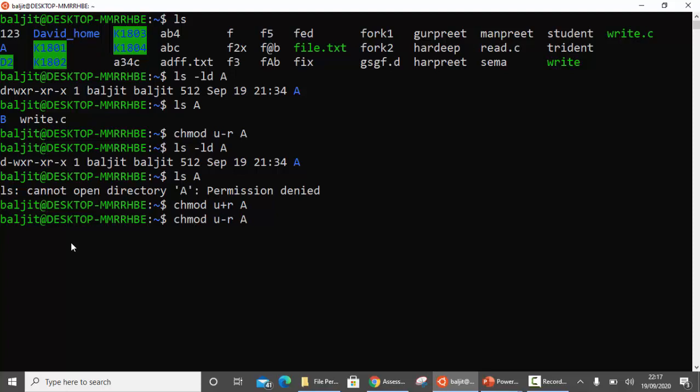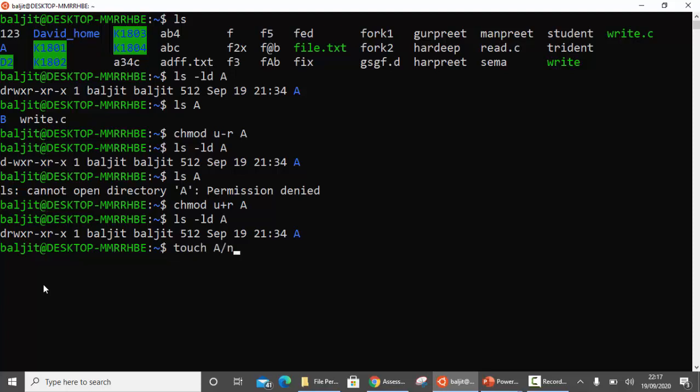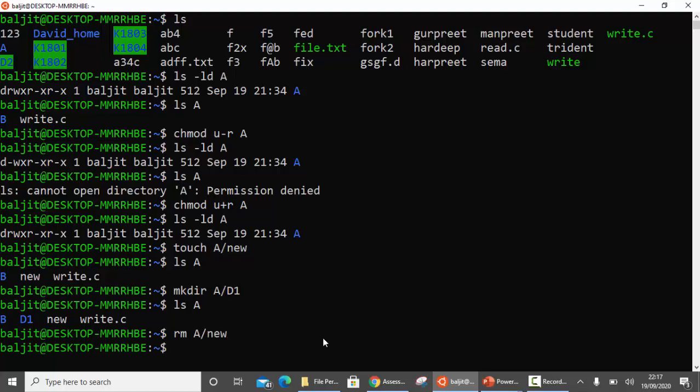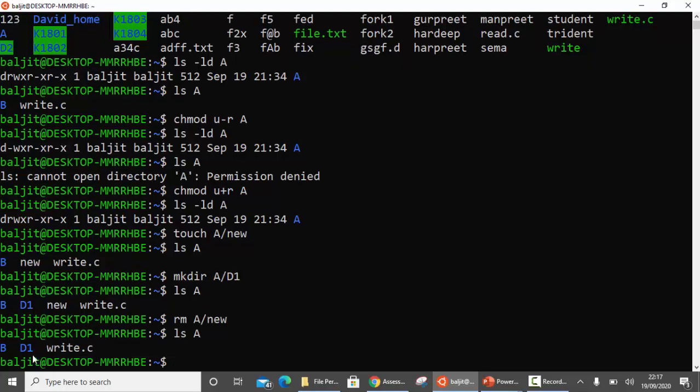Alright, now write. If I want to create a file within A, let's suppose new, I'm able to do so. The new file is created. Similarly, I can create a directory also within A, directory d1. ls A. I'm able to create new files and new directories. If I try to delete, rm A/new, and ls A, I'm able to delete it also because I have the write permission.